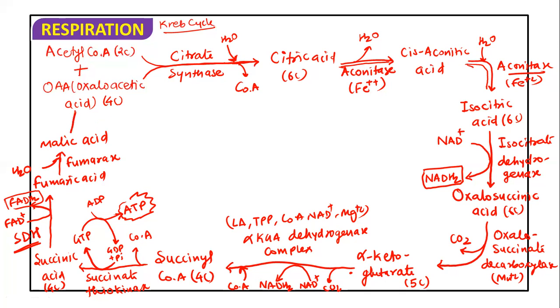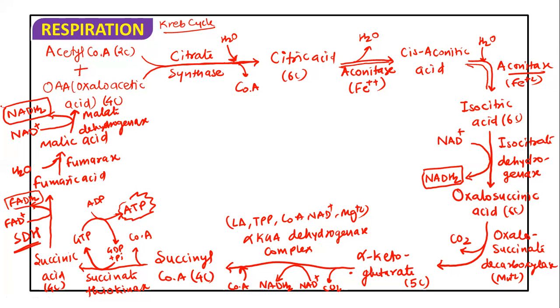And this malic acid, further in the presence of malate dehydrogenase, the H plus get released from the malic acid, and that is accepted by NAD plus, and this NAD plus gets converted into NADH2. Okay, so this is the ultimate reaction, and then the oxaloacetic acid will be formed again. So this is the whole Krebs cycle, how it takes place.